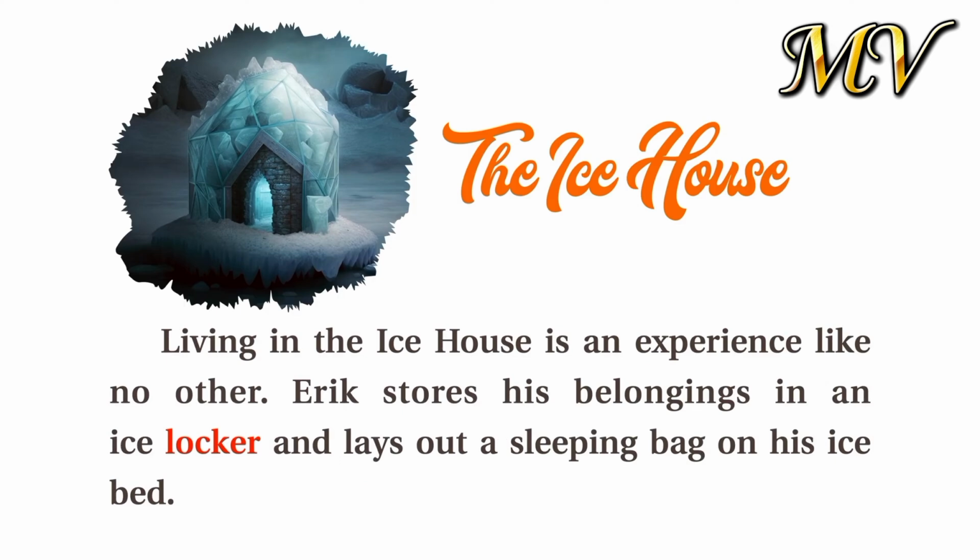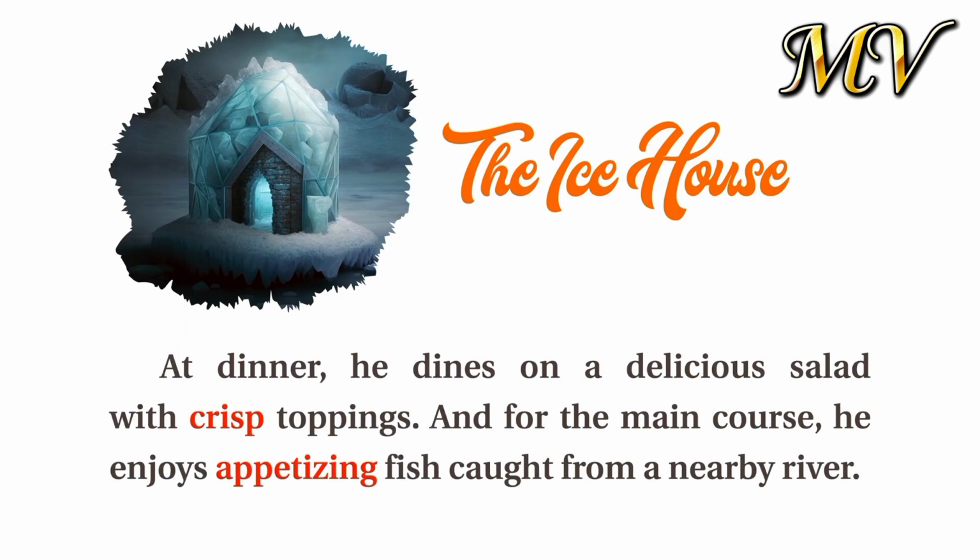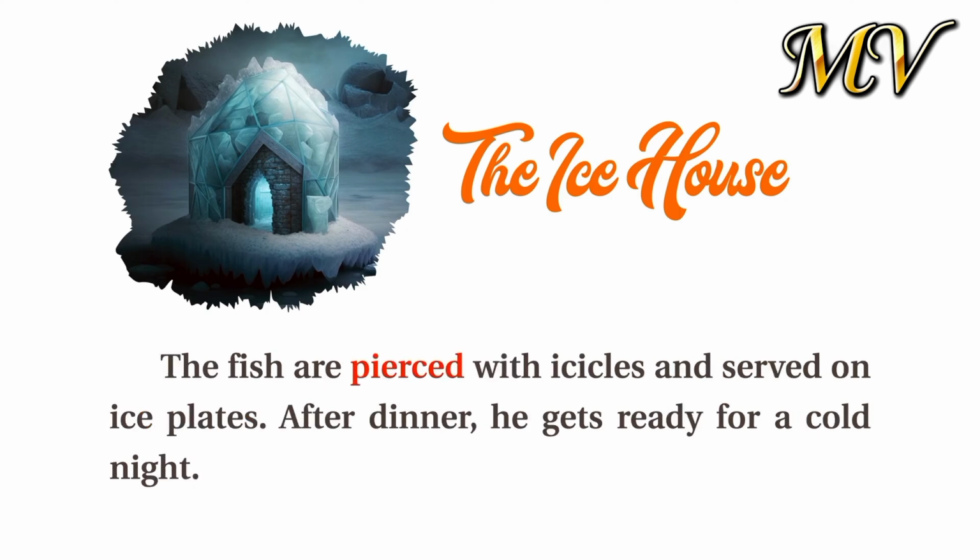Eric stores his belongings in an ice locker and lays out a sleeping bag on his ice bed. At dinner, he dines on a delicious salad with crisp toppings. And for the main course, he enjoys appetizing fish caught from a nearby river. The fish are pierced with icicles and served on ice plates.